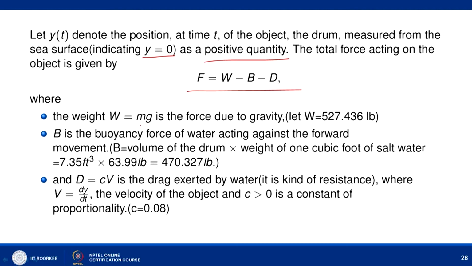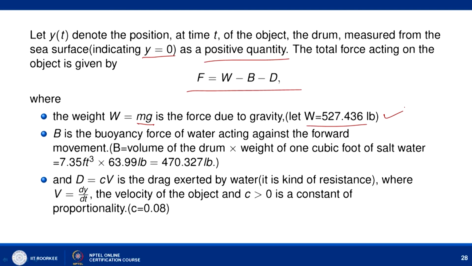W is the weight of the drum due to gravity, that is mg, where here I am assuming a particular example. Here I am assuming that W is given by 527.436 pound. I am assuming a particular model, that is why I am taking a particular value for this W also. Now, B is the buoyancy force of water acting against the forward movement, and it is given by the volume of the drum multiplied by the weight of 1 cubic foot of salt water.